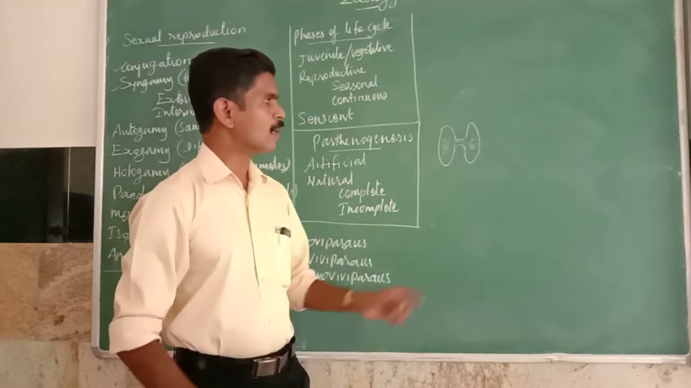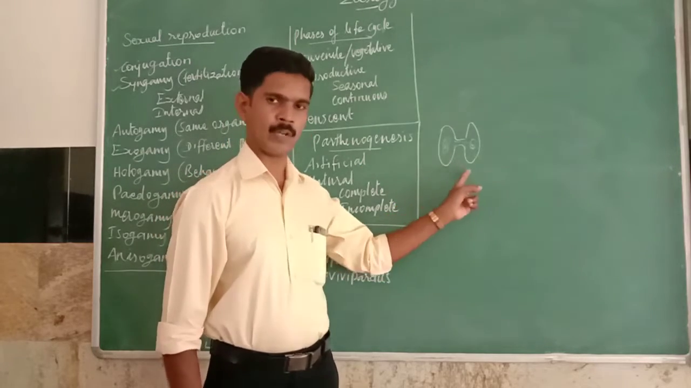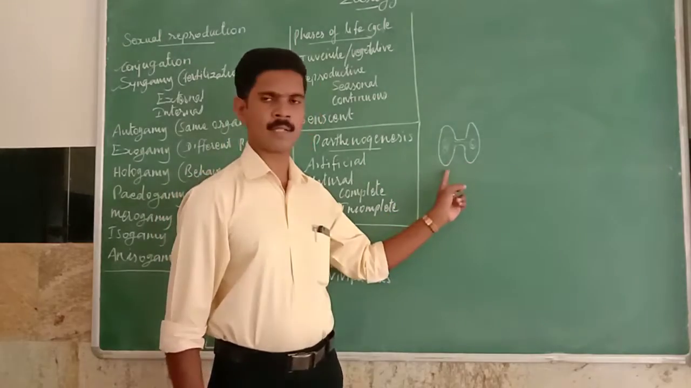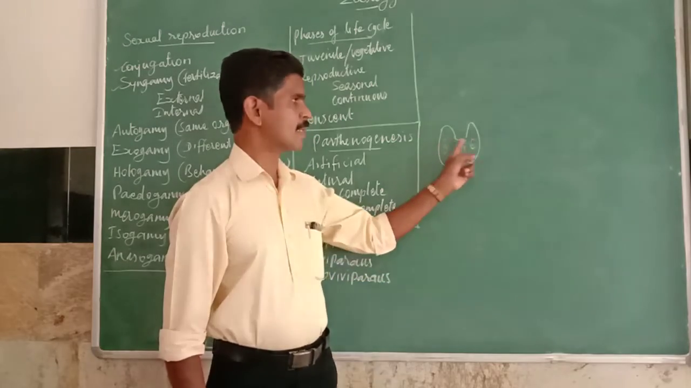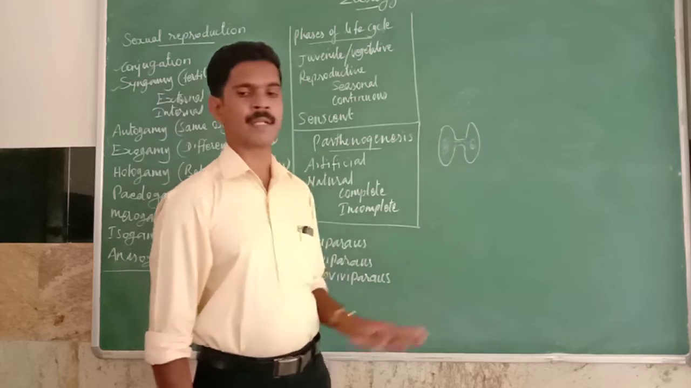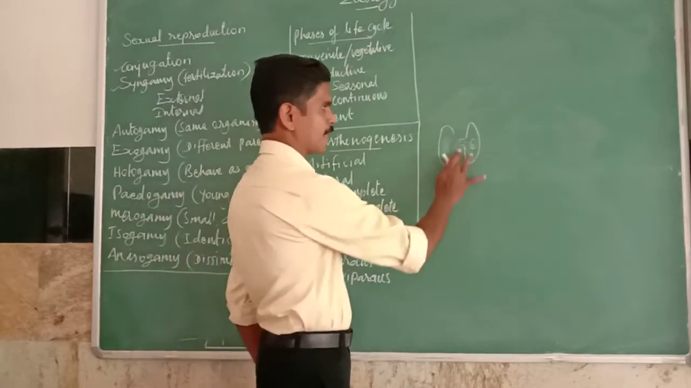The organisms involved in this conjugation process are called conjugates. These two cells or organisms are called conjugates. After exchanging their nucleic material, they separate.